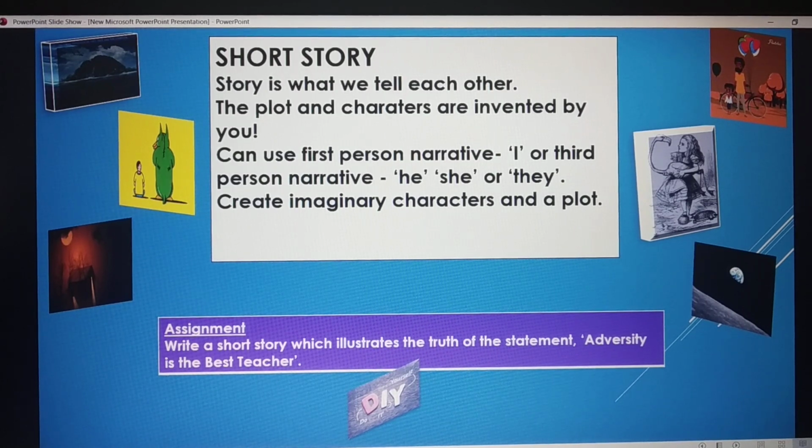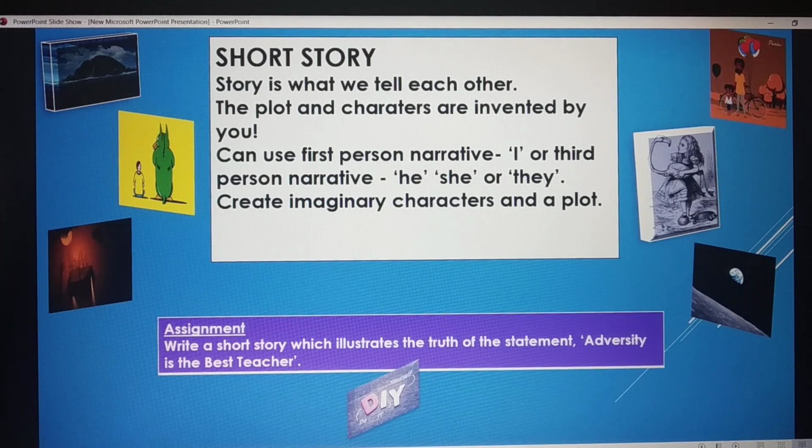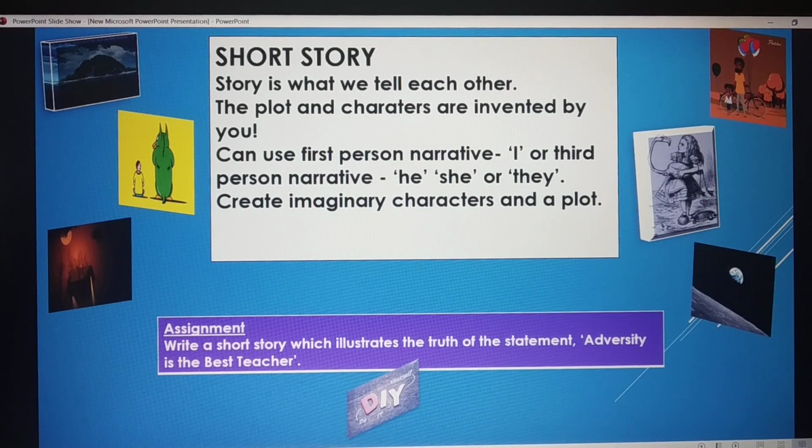Hope you got some idea how to write a short story. So I'm giving an assignment for you. The second assignment is to write a short story which illustrates the truth of the statement, adversity is the best teacher. So students, you have 2 assignments to write, and I want you to do it right now. Act now is our mantra. Remember that. Alright? So thank you. Enjoy writing.